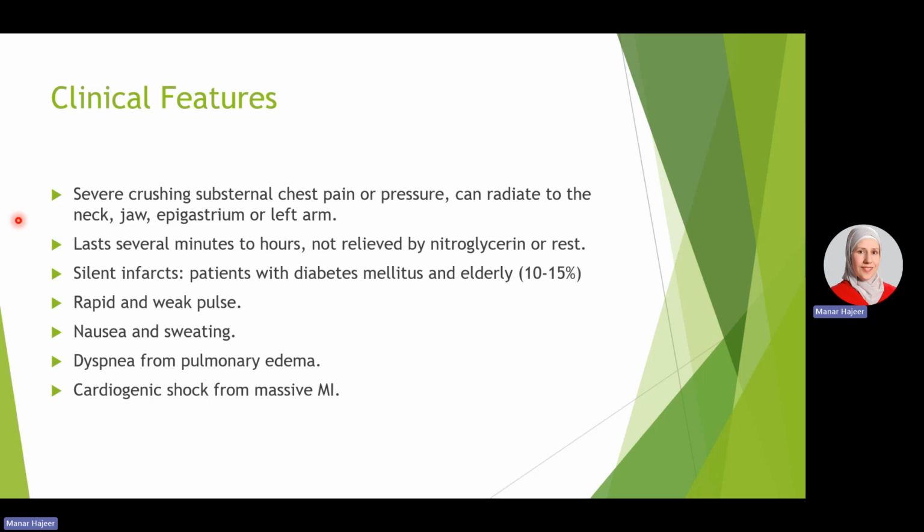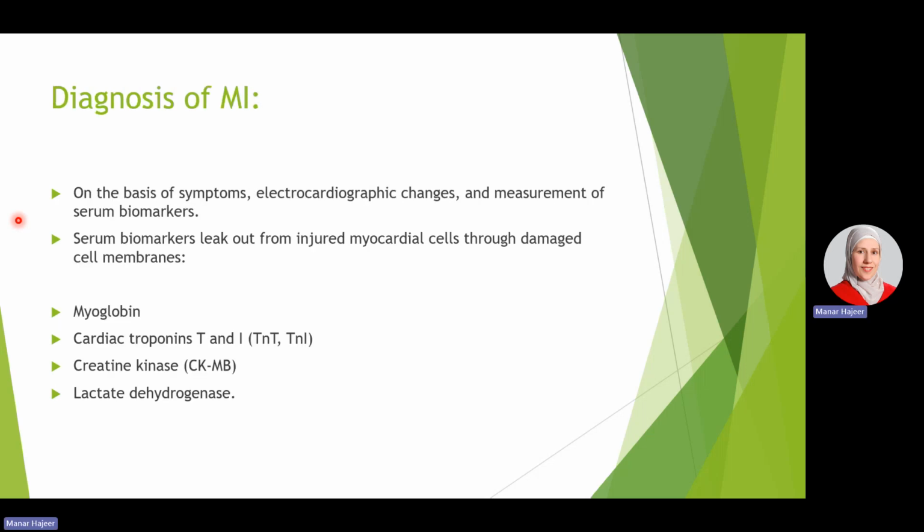Patients with MI also might have rapid and weak pulse due to the pump failure and decreased workload capacity of the heart, sometimes associated with nausea and sweating and sometimes vomiting. Sometimes those patients may develop shortness of breath and dyspnea from the presence of pulmonary edema as a consequence of acute heart failure, and some of them might develop cardiogenic shock after a massive myocardial infarction, also due to the markedly decreased cardiac output in a failing heart.